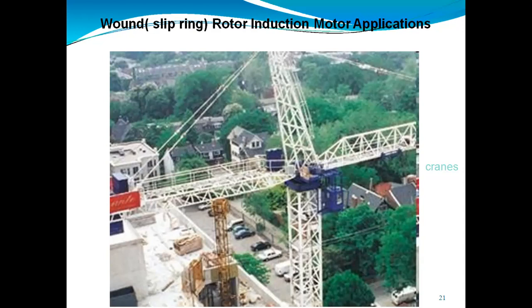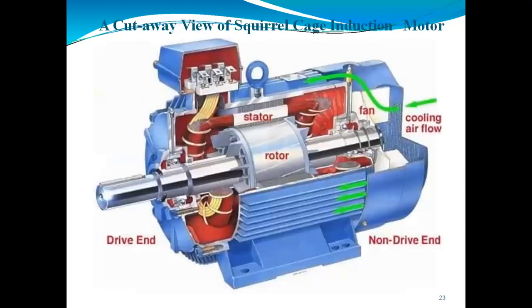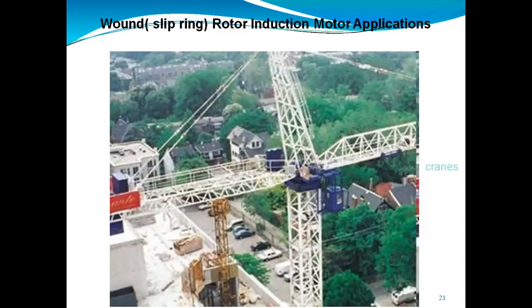Again, if you see, we are using a three-phase supply here, taking one terminal common of these three phases. It has some disadvantages. Due to the presence of slip rings and brushes, its circuit becomes somewhat complicated.